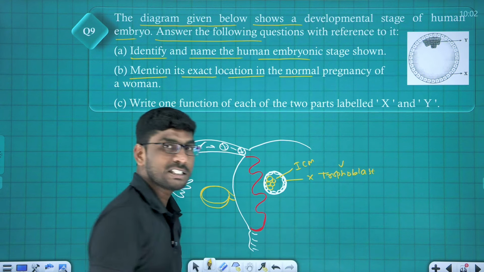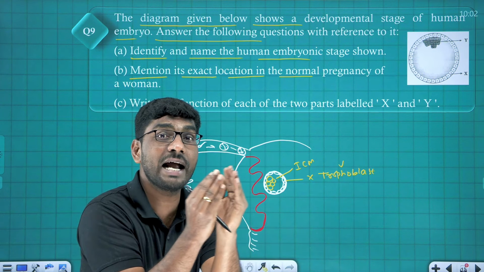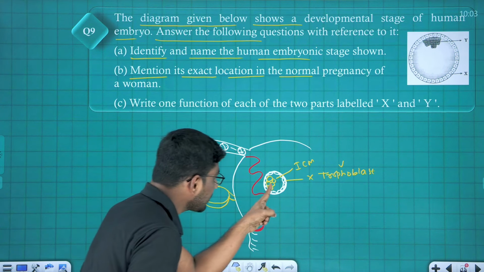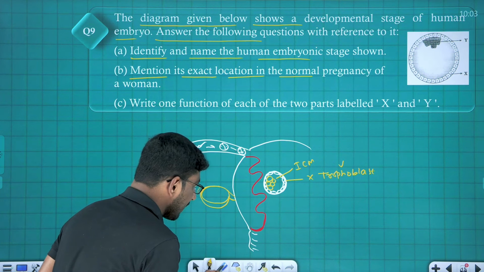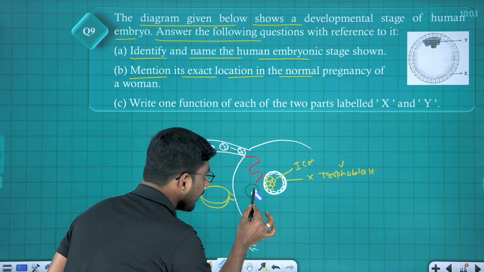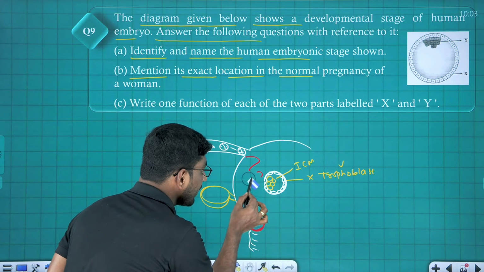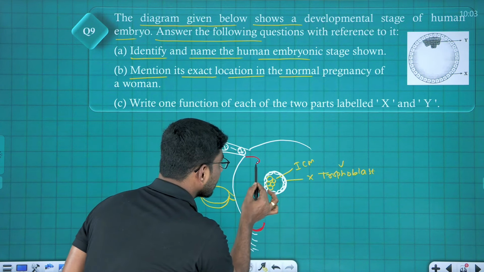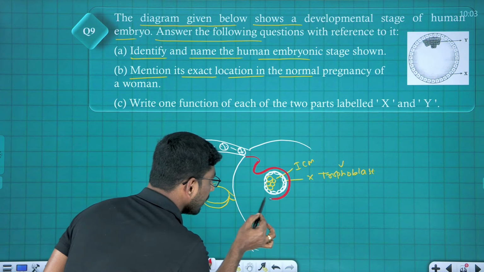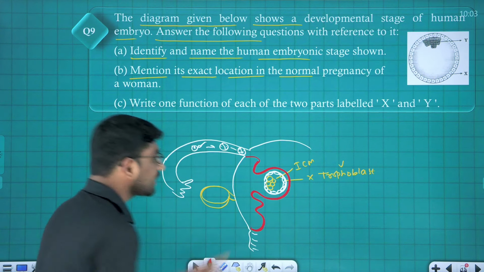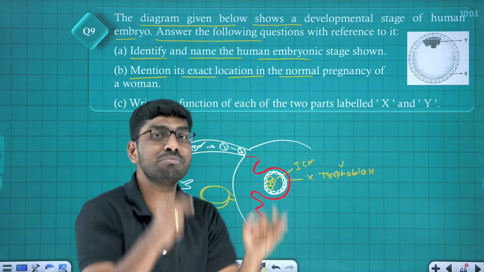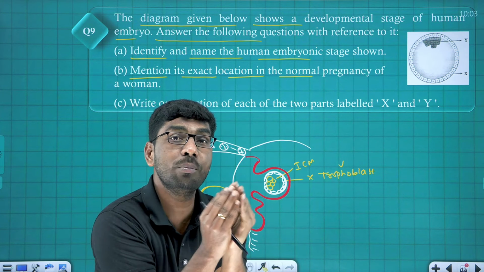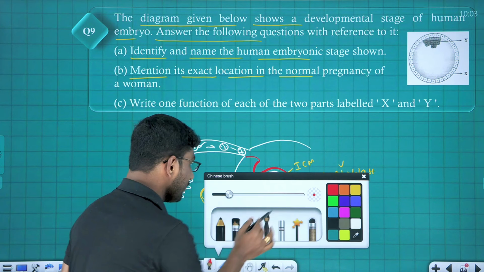X is trophoblast, which is going to embed and attach to the endometrium, which we call implantation. You know, when this stage comes and attaches here, careful look at it, this is the endometrium, right? NCERT mentioned this endometrium completely covers the blastocyst. This process is known as what? Tell me, implantation. X, the trophoblast, is going to attach to the endometrium, and from trophoblast only,